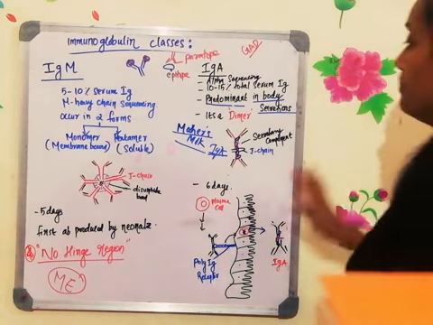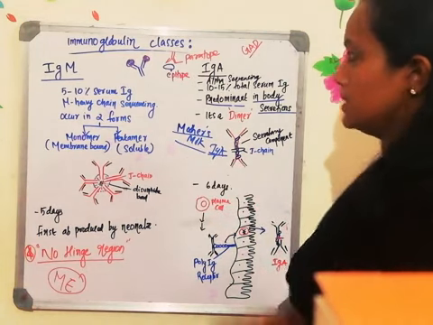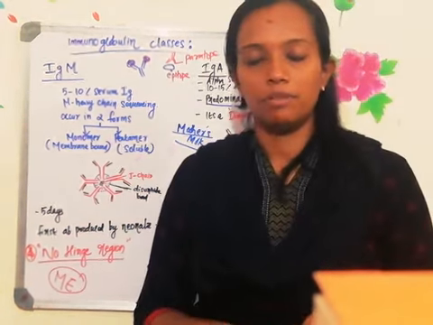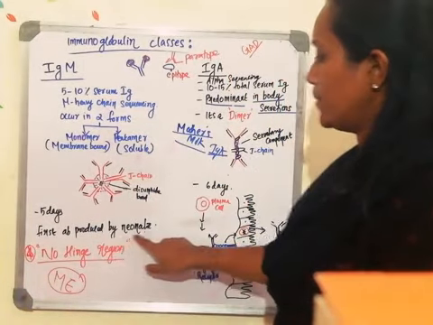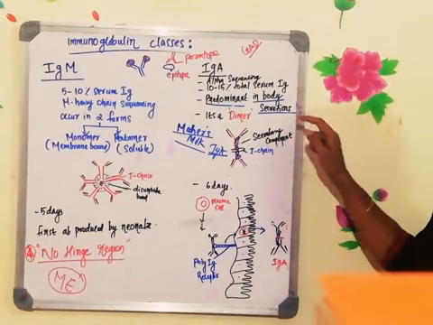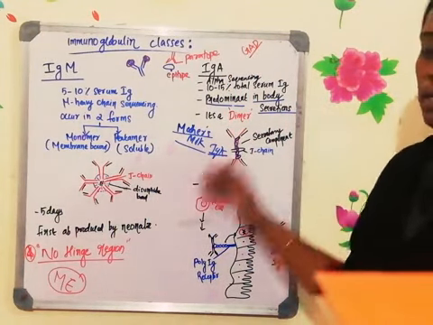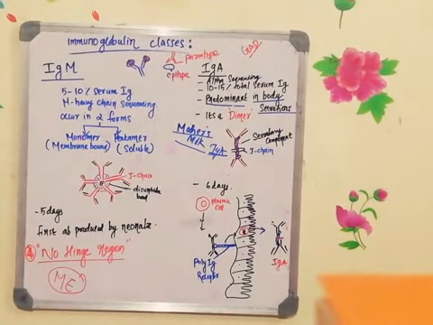A very important point to remember is that this is the immunoglobulin which is there in the mother's milk. Immunoglobulin G is the one which crosses the placenta. Immunoglobulin M is the first antibody produced by the newborn, and immunoglobulin A is the antibody present in the mother's milk, which will give immunity to the newborn baby or the neonate.